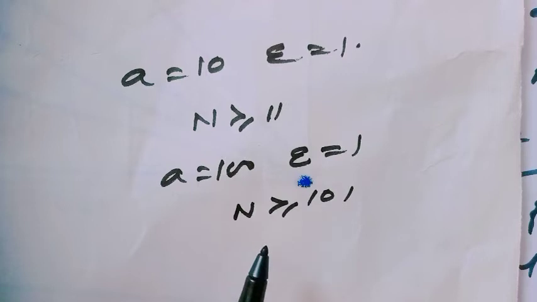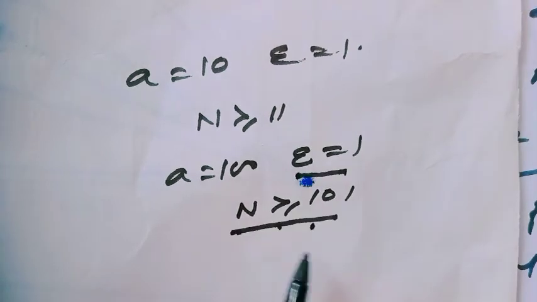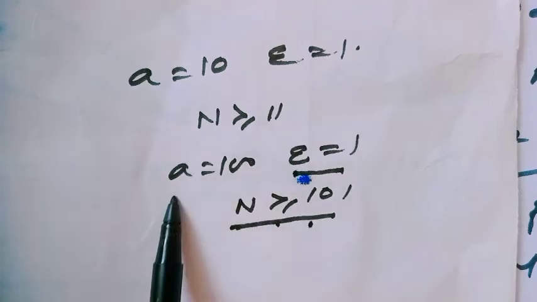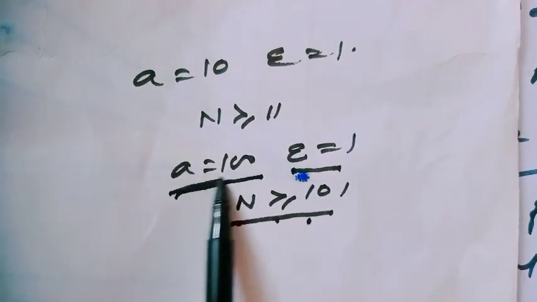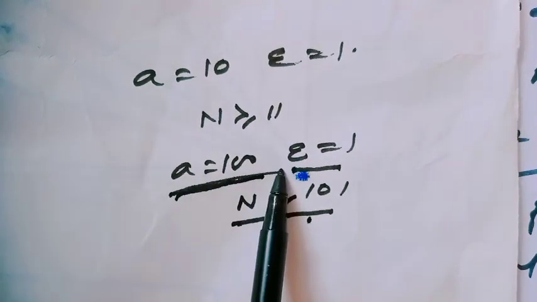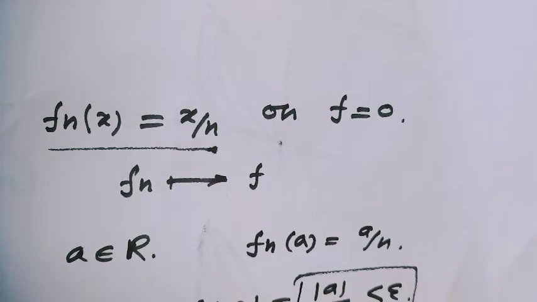Have you understood why we define this convergence as pointwise convergence? Because here the capital N depends on epsilon as well as the point a.